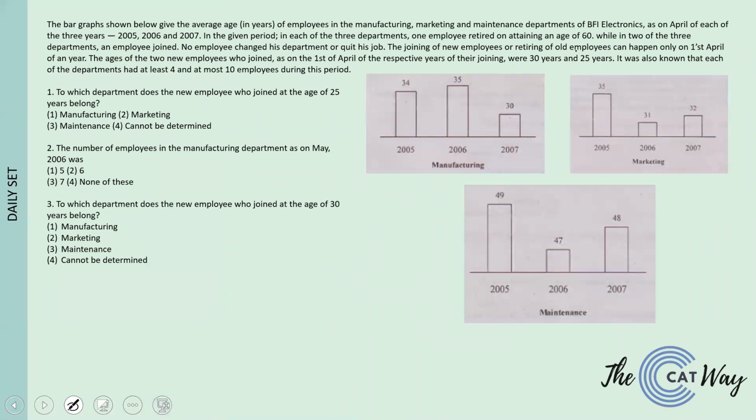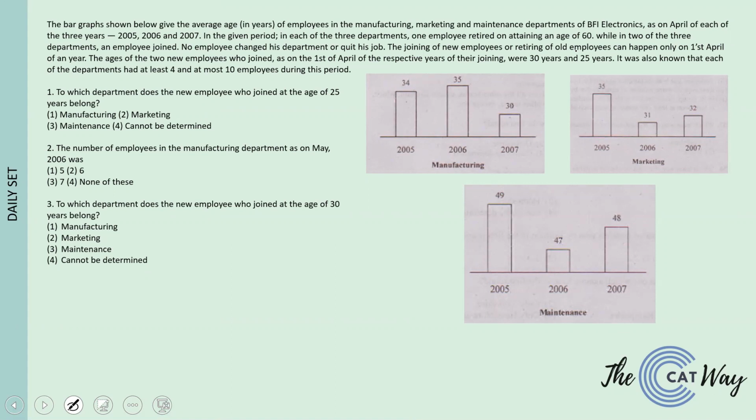We have a bar graph shown below that gives the average age in years of employees in the manufacturing, marketing, and maintenance departments of BFI Electronics as on April of each of the three years, 2005, 6, and 7. In the given period, in each of the departments, one employee retired on attaining an age of 60, while in two of the three departments, an employee joined. No employee changed his department or quit his job.